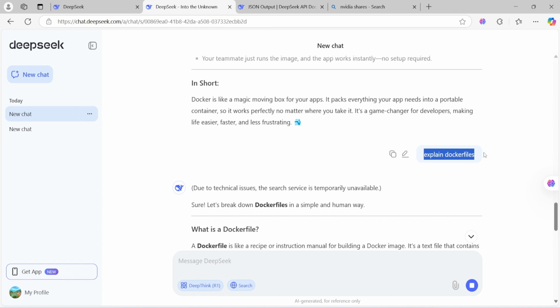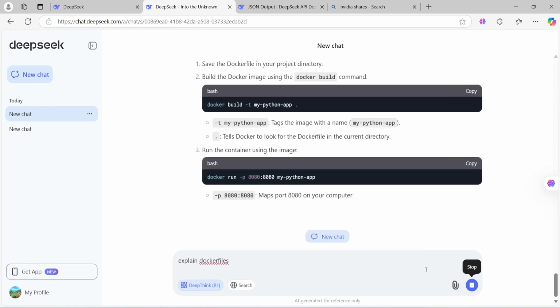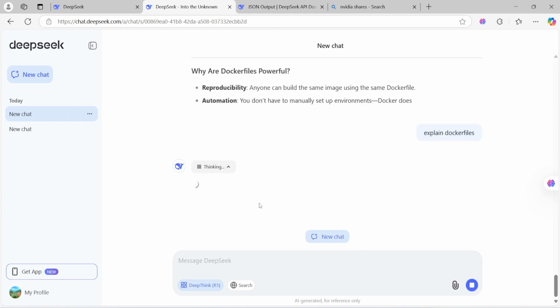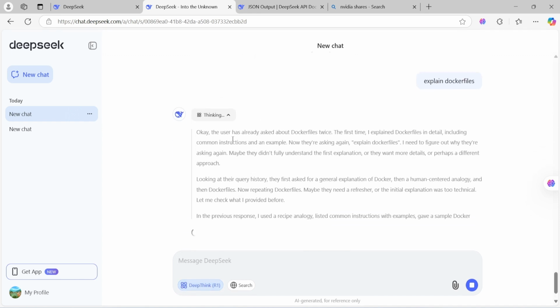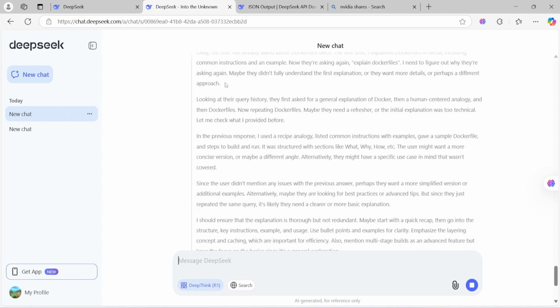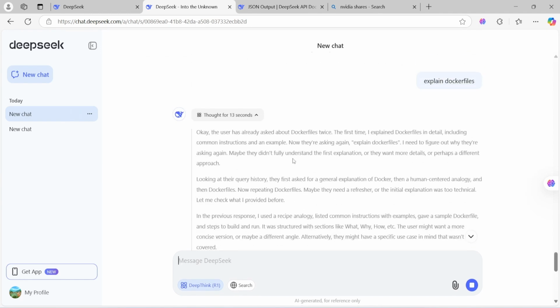Okay, so let me give this prompt, and let me uncheck this and give it over here. So you'll be going to find it. Okay, so it's taking time to think because it's the top level model, DeepThink. See, okay, the user has already asked about Docker twice, the first time with detail including common Docker commands, and figure out why they're asking. Okay, see, it's thinking like a human.